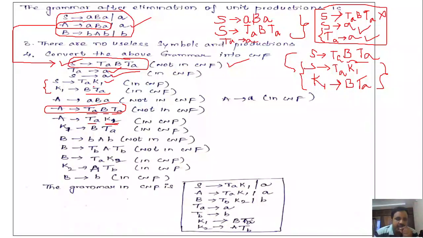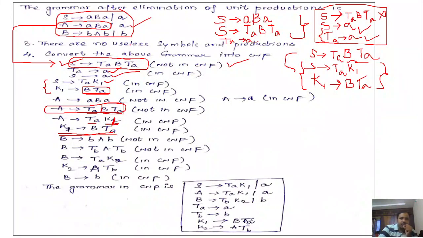Why? Because the previous value of K1 is B, TA only, and here we are getting the same B, TA. So instead of using another variable to represent B, TA, you have to use the same variable. So A denotes TA K1, where K1 is considered as B, TA. Next, take the next production.